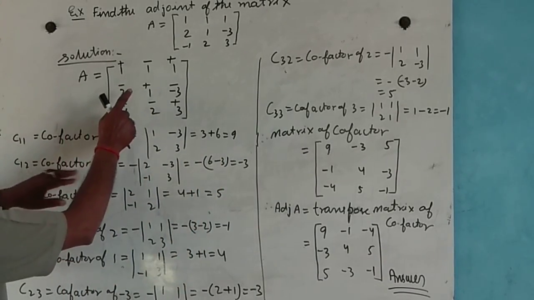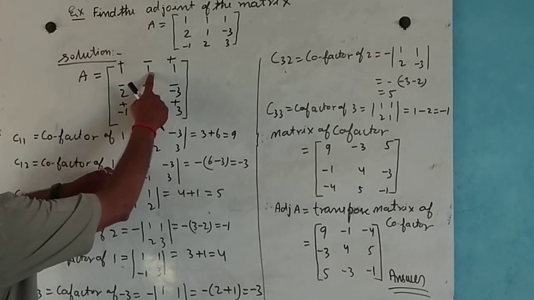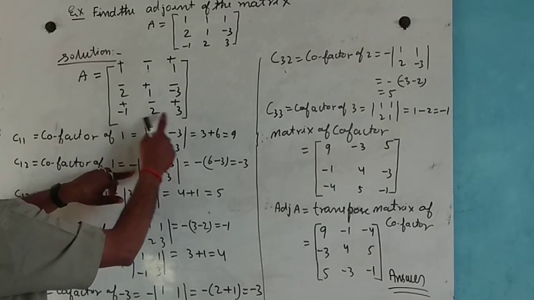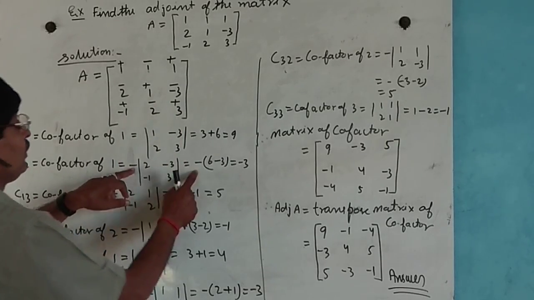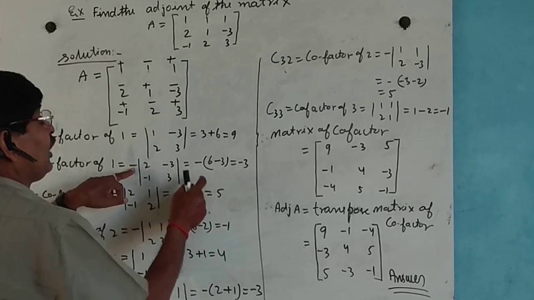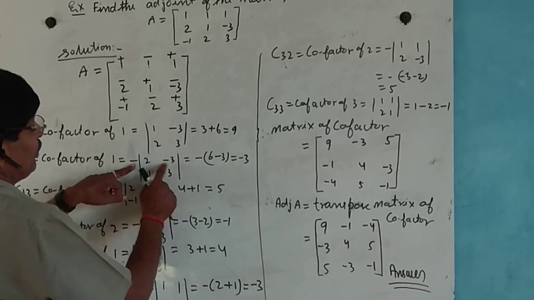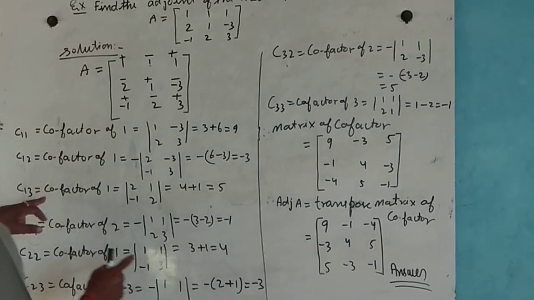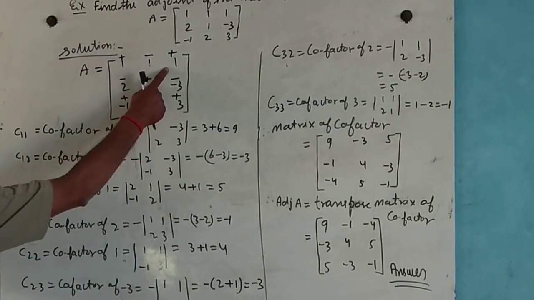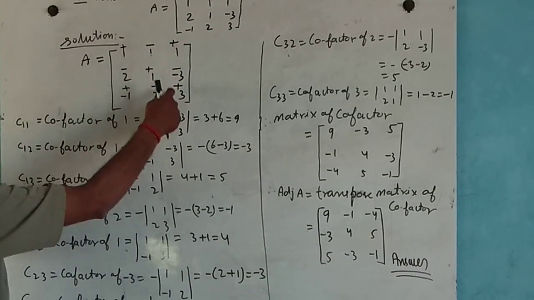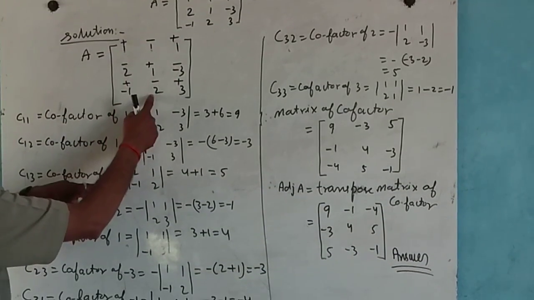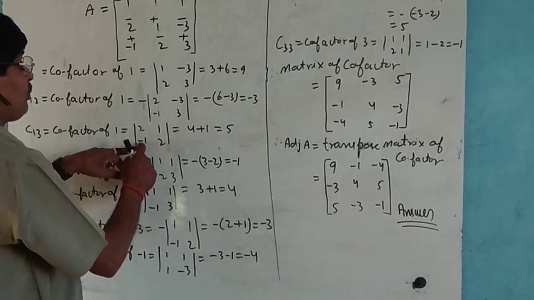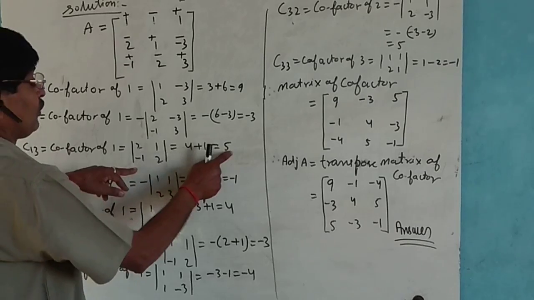Now the cofactor of this one, this is negative: deleting this row and column, 2 minus 3 times minus 1 and 3, here minus 3 times 2 is 6, and minus 3, so that is equal to minus 3. Now C13: cofactor of 1, deleting this, 2 times 2 is 4, plus, and 4 plus 1 equals 5.